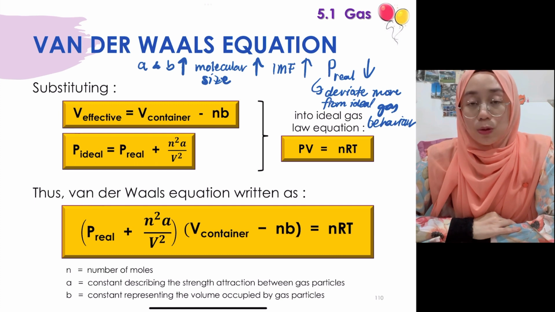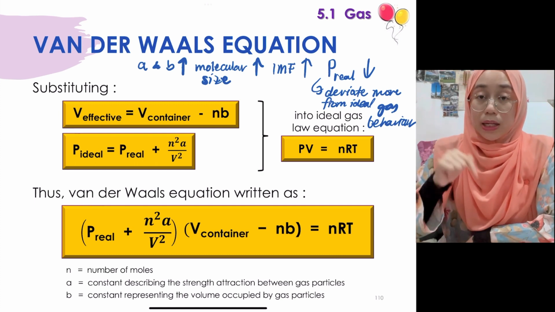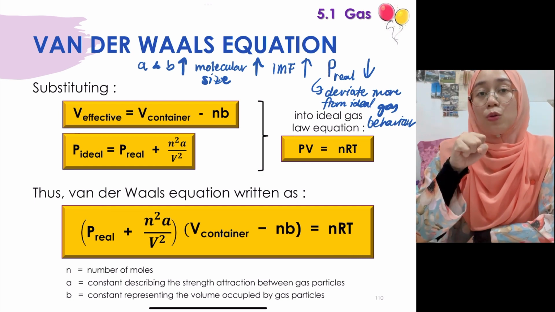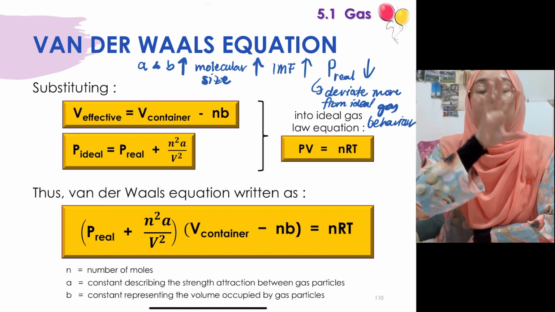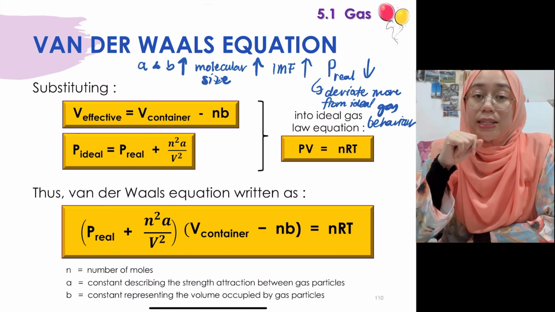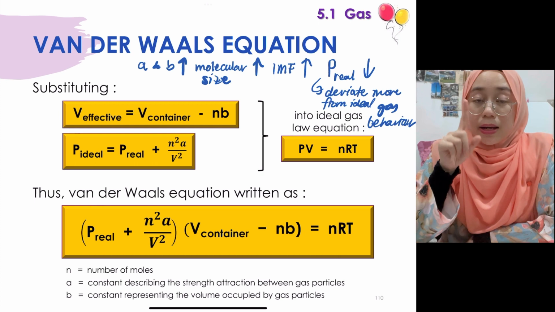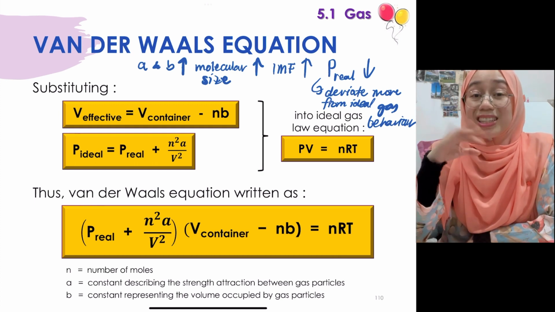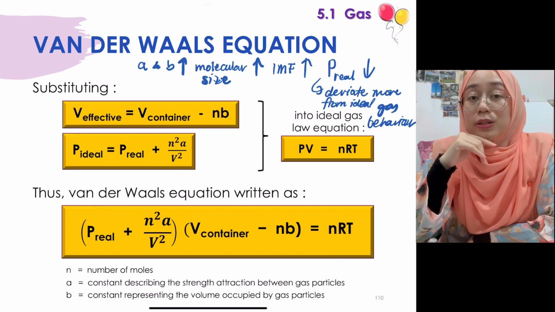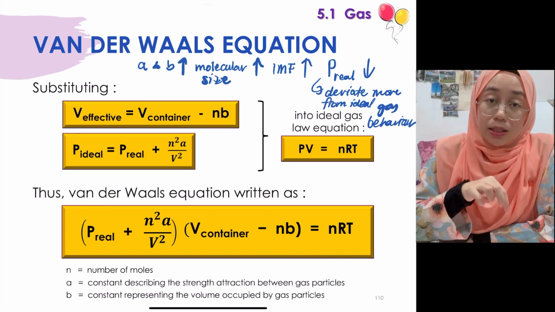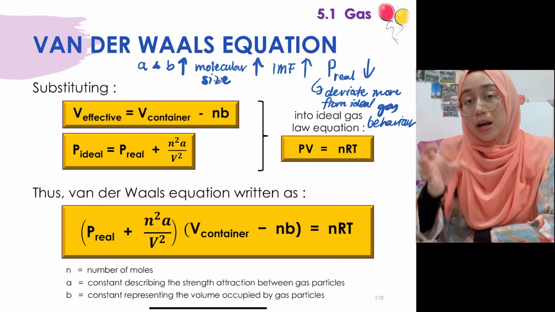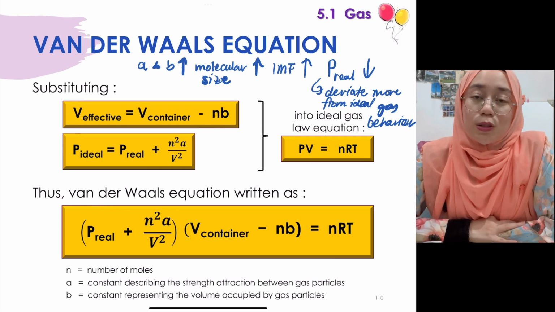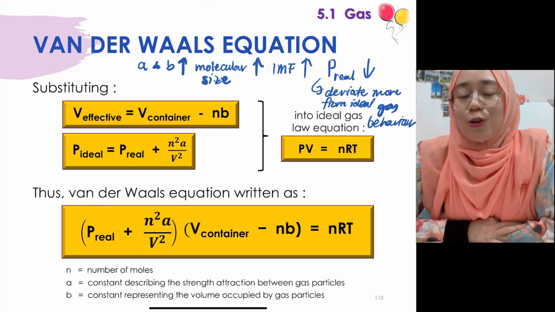That was about the conditions. The other thing is how we relate this to the van der Waals equation. You need to know how A and B affect the pressure of the real gas. Basically, the bigger the values of A and B, it has something to do with the molecular size being bigger. If the values of A and B are smaller, of course it shows that the molecular size of the particle is smaller. Then how size affects the IMF, and how that affects the pressure of the gas, you need to take note of all of that. But no calculation is involved for this part.